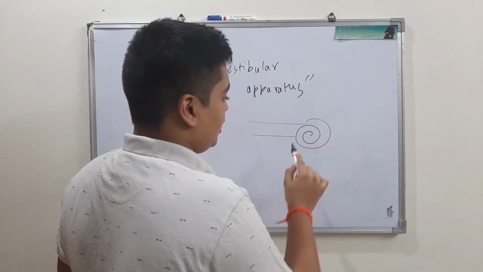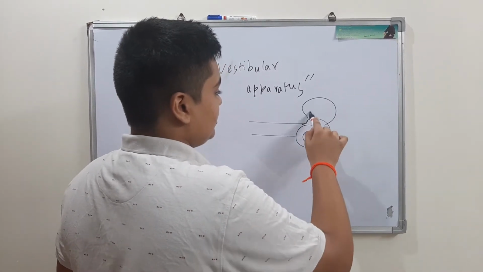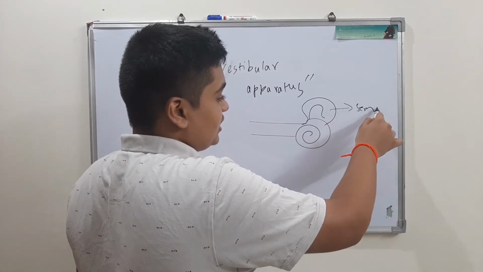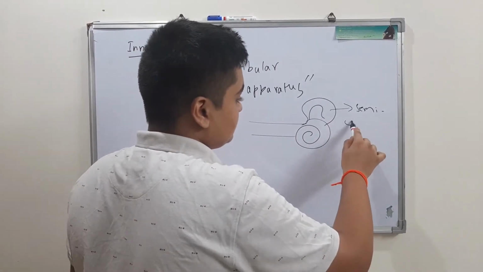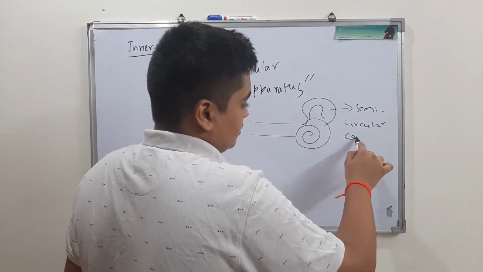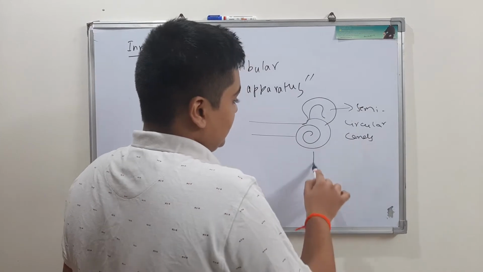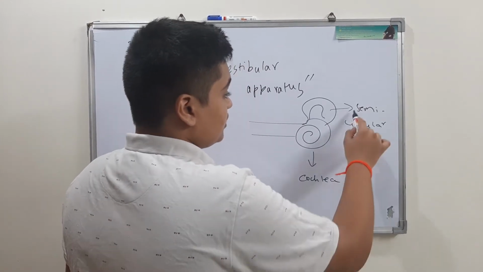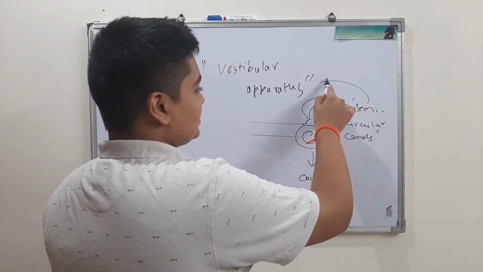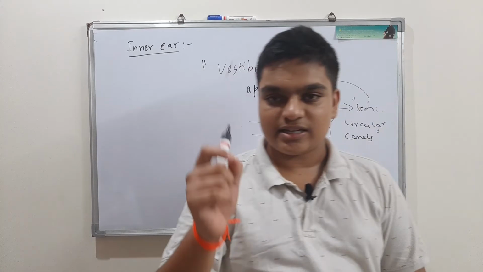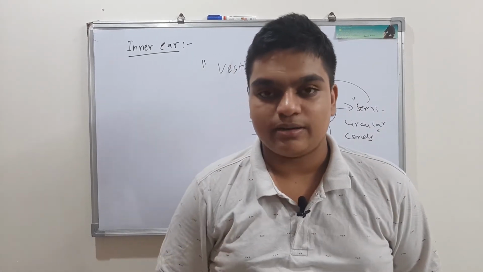Here is the cochlea, and these are your semicircular canals. The semicircular canals are a part of the vestibular apparatus.